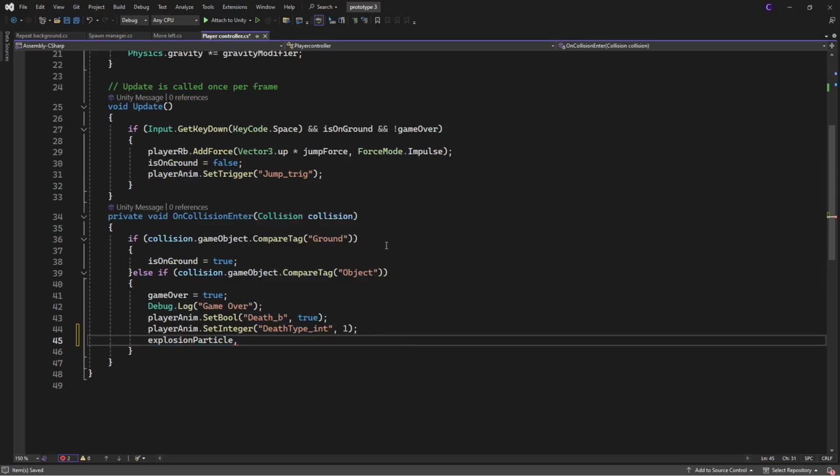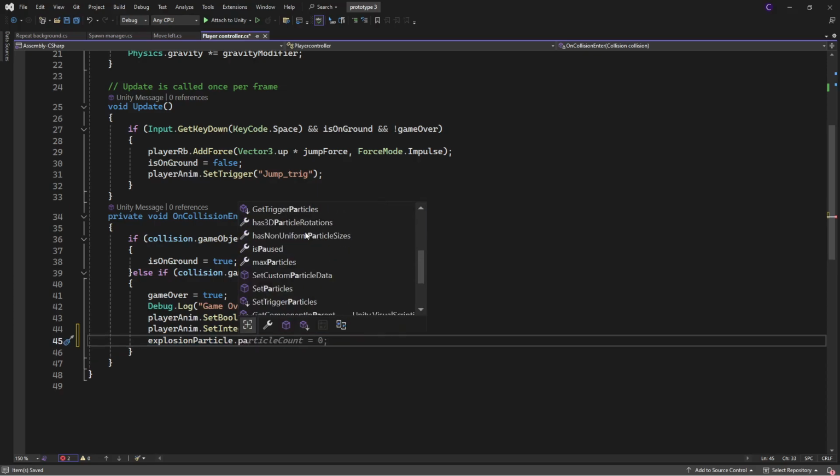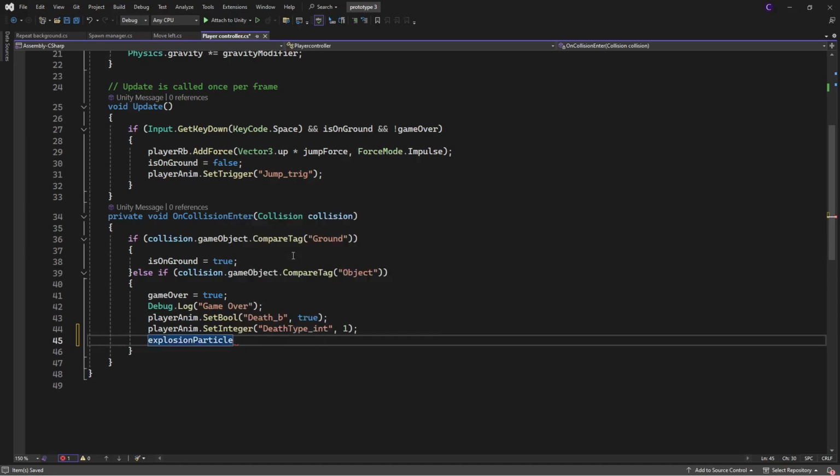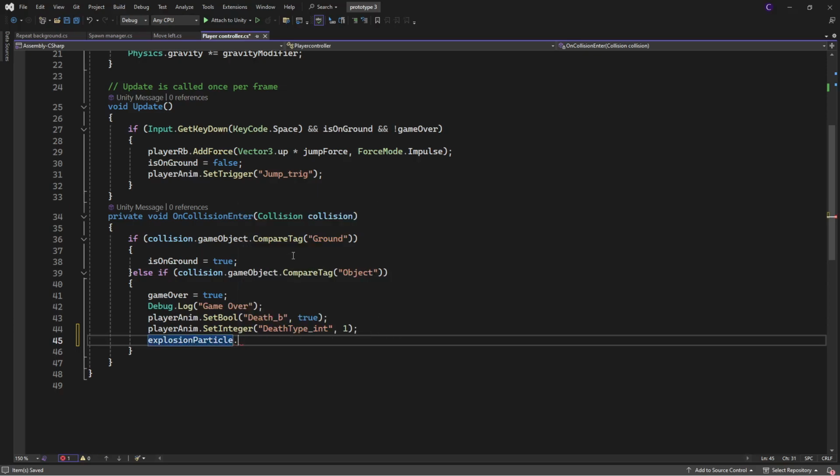I don't remember if it's a dot or a comma, but then we do particle start. Get particles. Trigger particles. Set particles. Play on awake. Is it a comma? It might not. It is a dot. Okay, that means it has to be a dot.